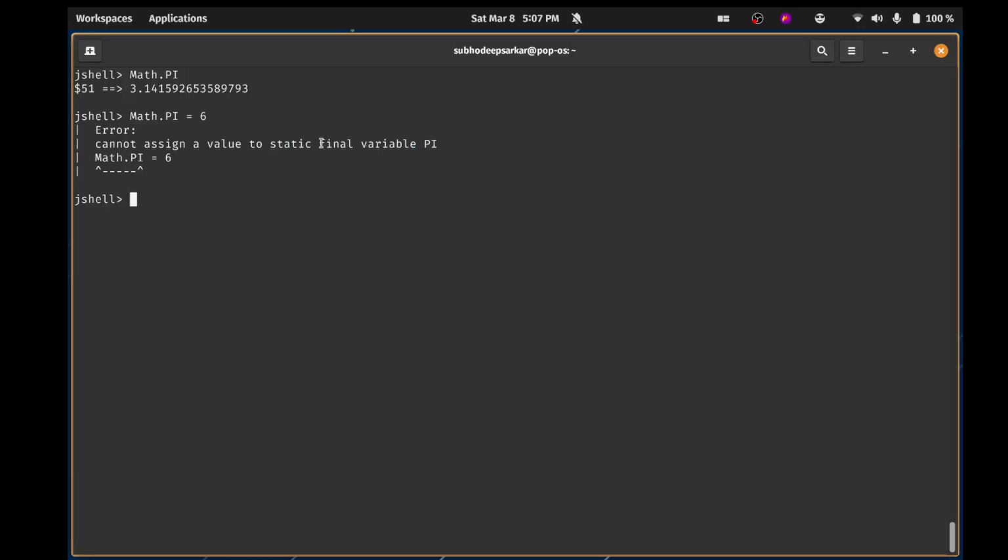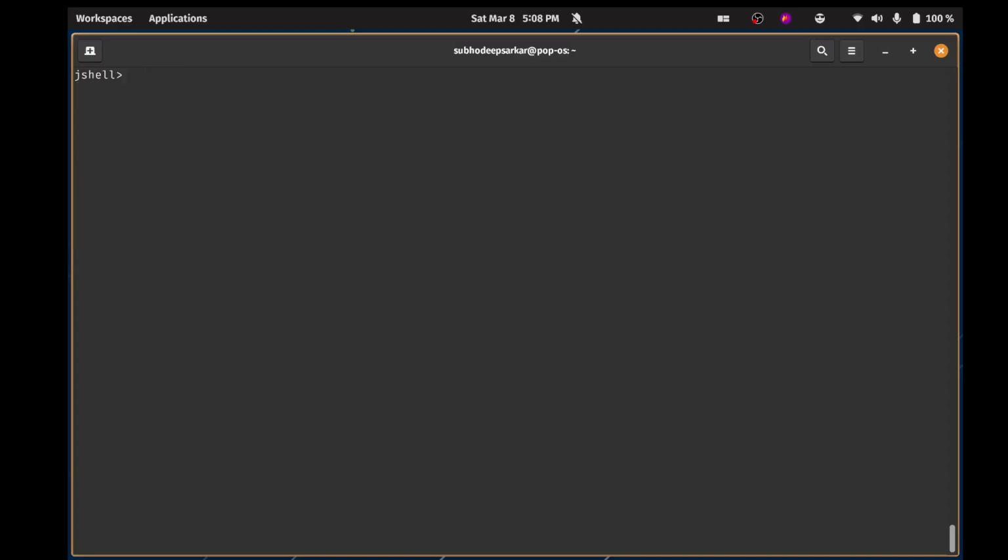And I know I haven't covered this keyword yet, but it basically means that this is a constant. You cannot change this to anything else. Once this is assigned, this is assigned. It is not changeable. So it already has Math.PI equals 3.14 and so on. It is basically the value of pi stored into it.